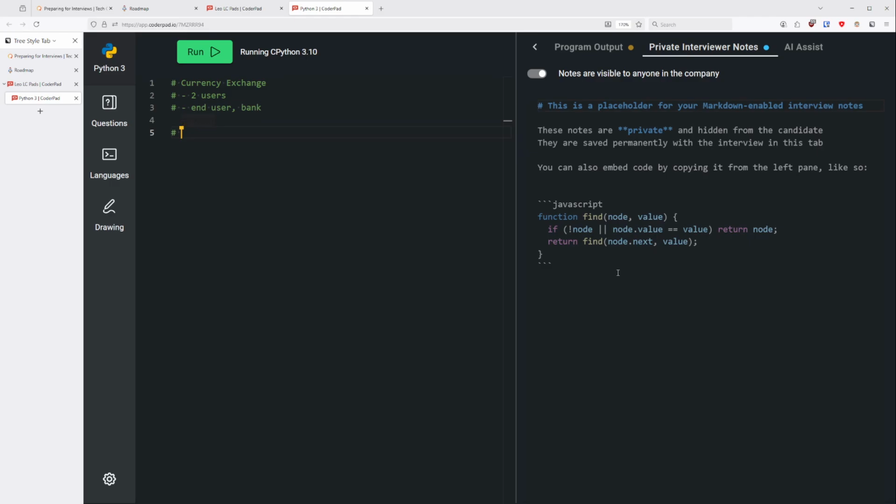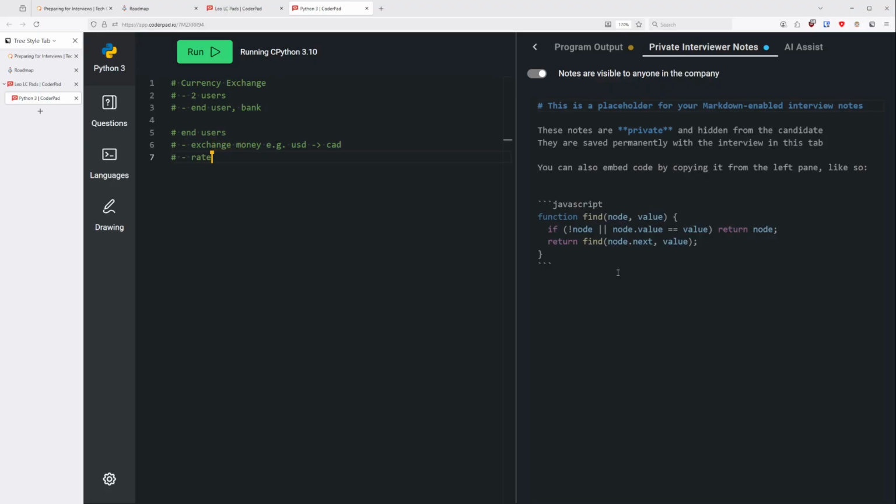Let me share a little bit about the problem first. This is going to be a currency exchange, and the goal is that the clients, the end users, are going to be allowed to exchange money. For example, they might have Canadian dollars and they want to get American dollars out. Let's say I want to give you 100 Canadian dollars and you give me some American dollars back. And there's going to be a rate associated with every exchange.